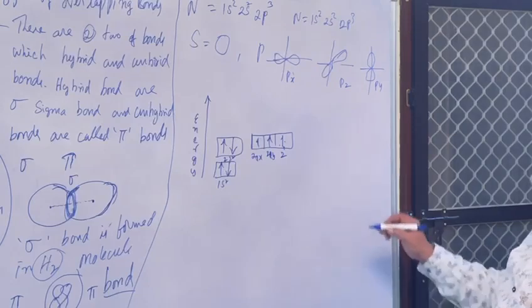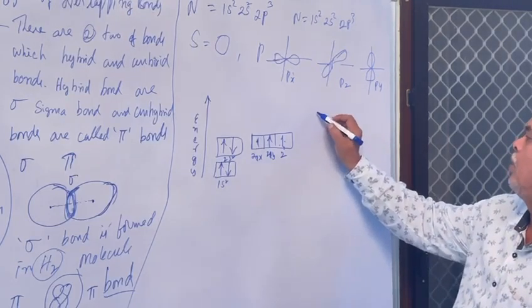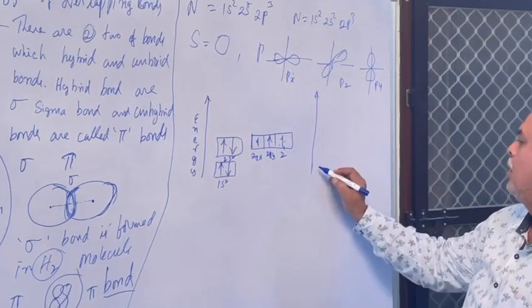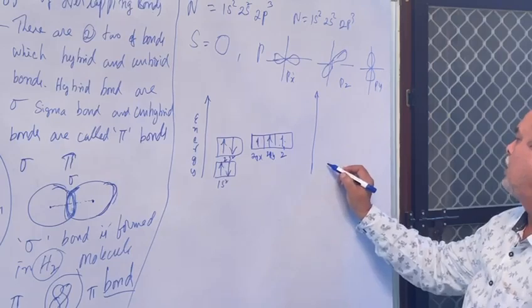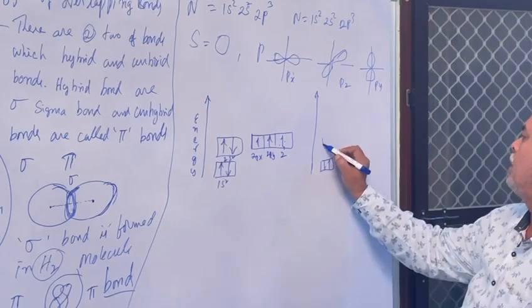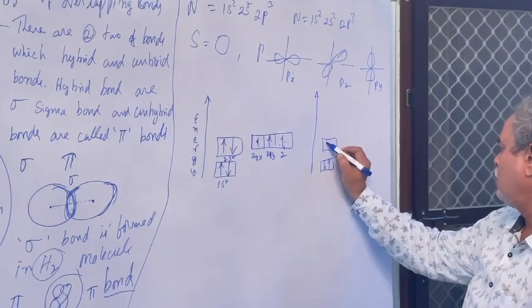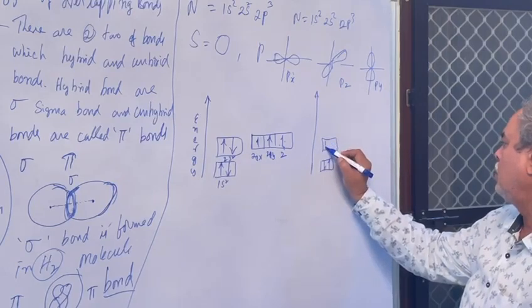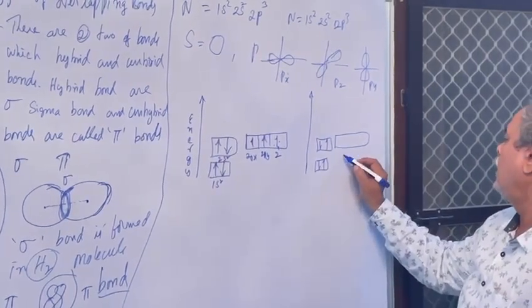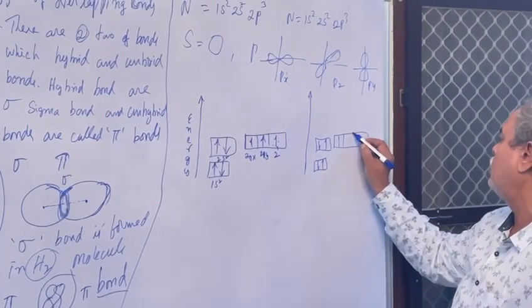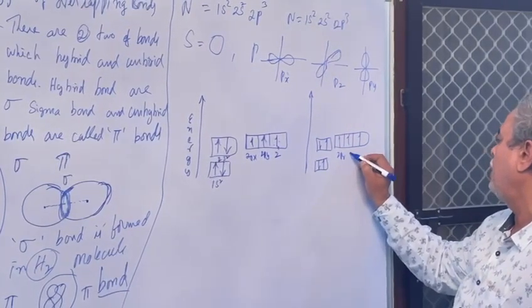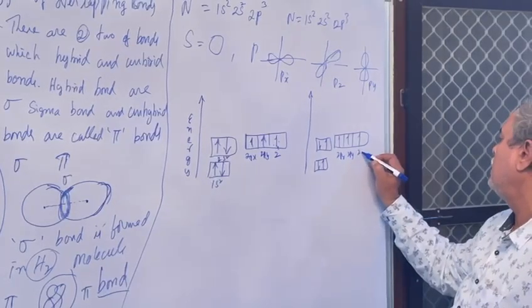Here also, if you write the energy level, another energy level, in the same way: 1s2, 2s2, 2px, 2py, 2pz, 2px, 2py, 2pz.